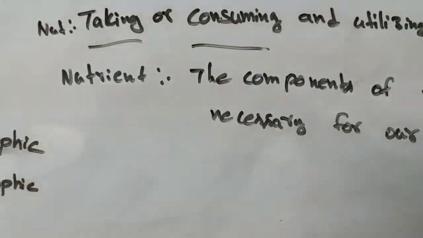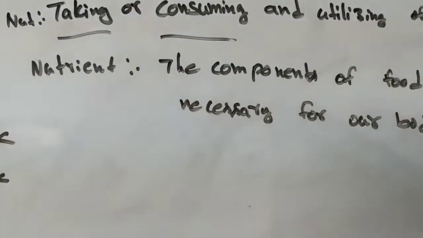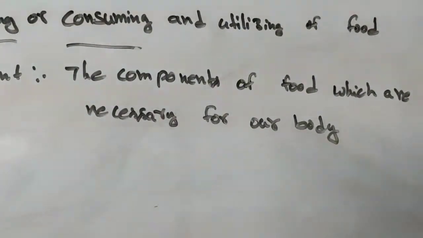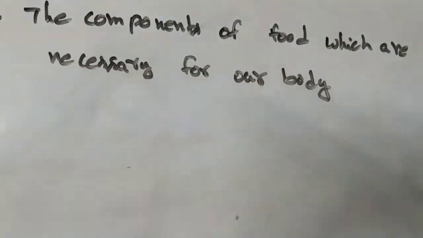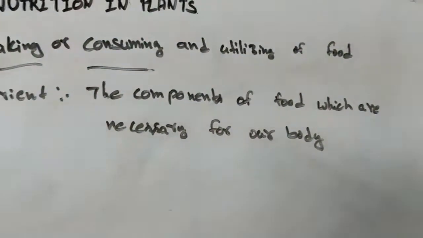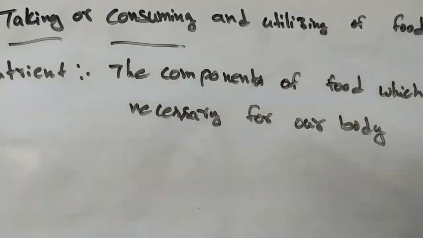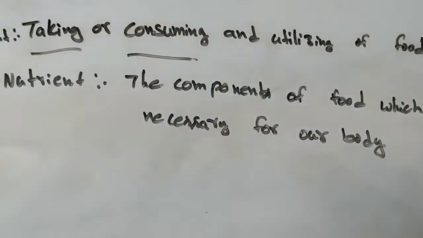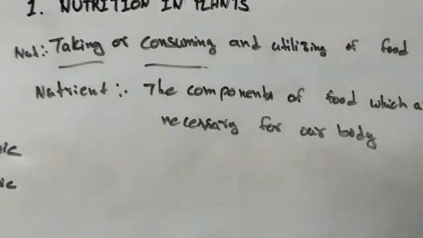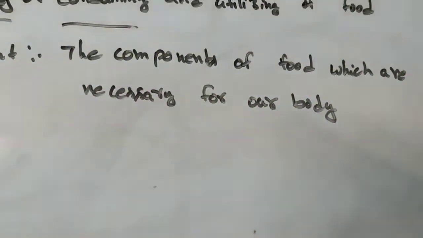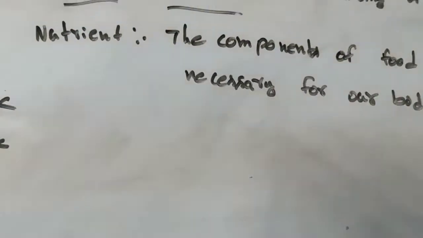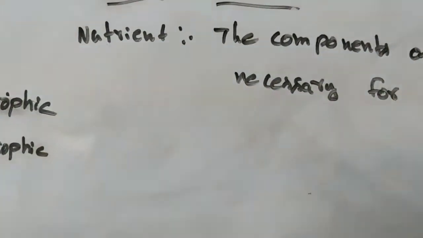Once again, our food is composed of different components. All these components are essential for our body. Our food may contain carbohydrates, proteins, vitamins, minerals, salts, water, everything may be there. Maybe carbohydrates are required for one function, proteins for another function. Different components are required for different functions, and all these components of food which are necessary for our body are known as nutrients.